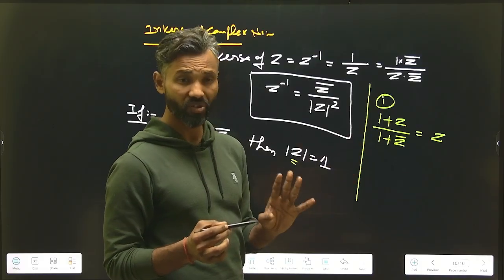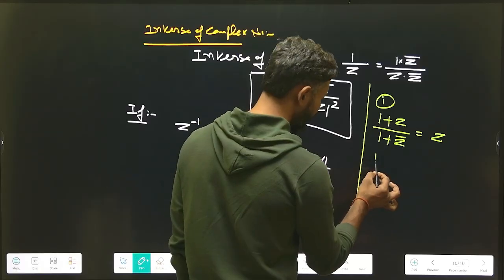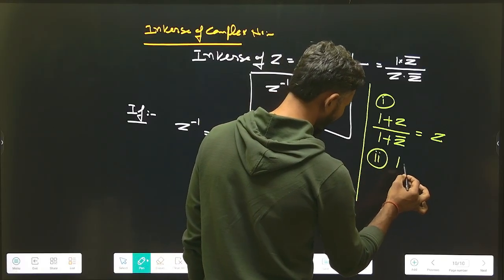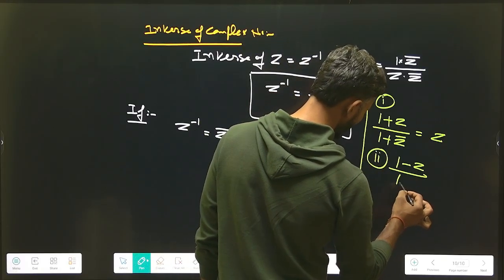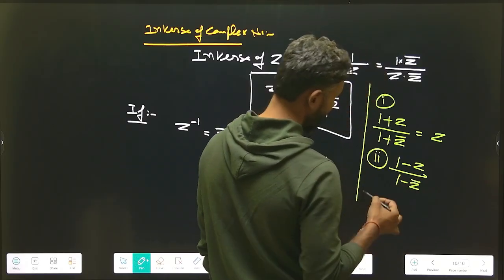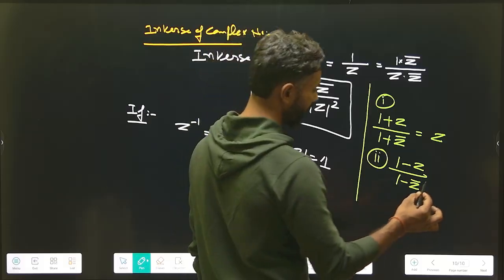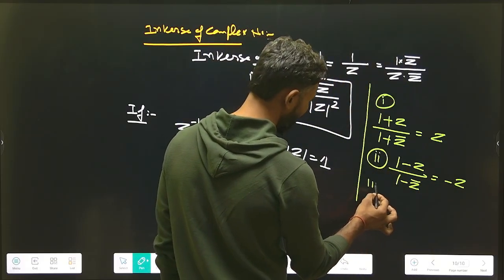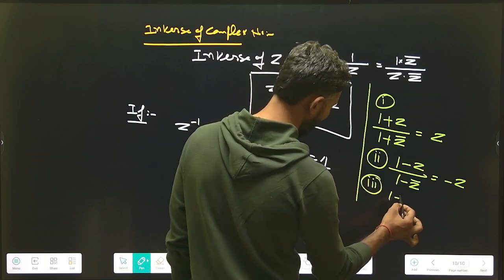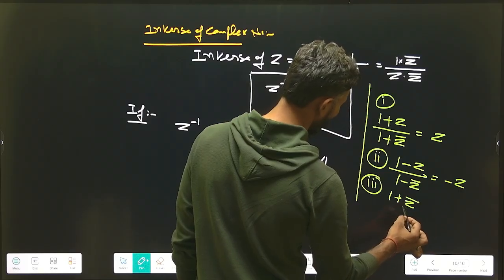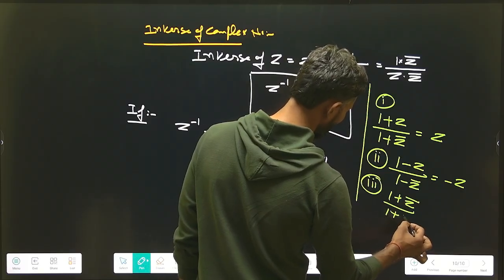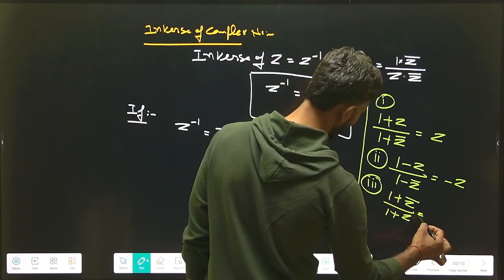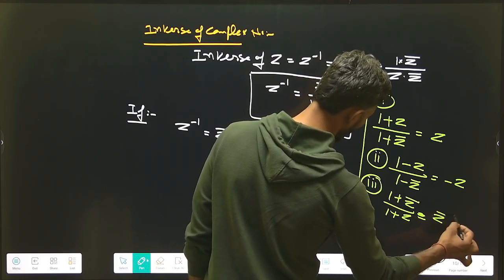So if modulus z is equal to 1, then 1 plus z upon 1 plus z conjugate will be equal to z. Second, if 1 minus z upon 1 minus z conjugate is asked, then it will be equal to minus z. Third, if you see 1 plus z conjugate upon 1 plus z, it will be equal to z conjugate.